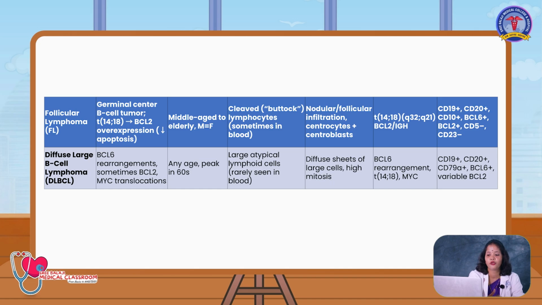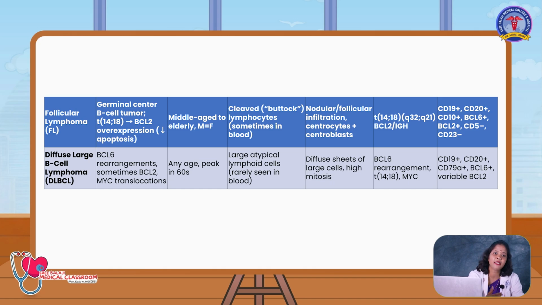In bone marrow, you will have diffuse sheets of large cells with high mitosis, and in cytogenetic study you will have BCL6 rearrangement with the translocation of 14;18, and immunophenotyping will be positive for CD19, CD20, CD10 and BCL6 will be highly positive. In diffuse large B-cell lymphoma, BCL6 rearrangements will be seen and it occurs mostly above the age of 60 years.